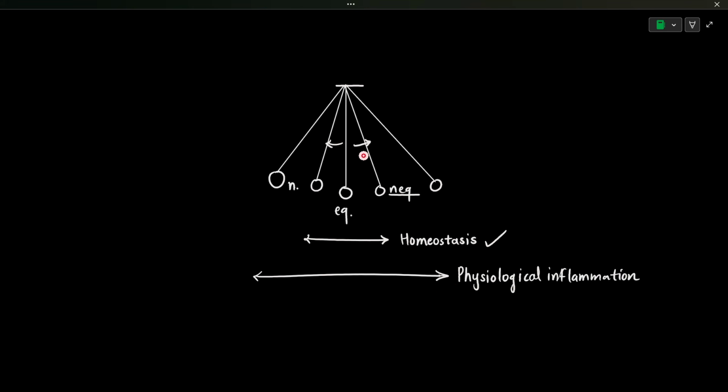Assume you are applying only a little force on this pendulum. The range will increase, but after some time it will come back to the normal simple harmonic motion, the state of homeostasis. So the state of homeostasis is perturbed by external factors, external pathogenic attacks, meaning the infection. And once that state is disturbed, the inflammatory mediators are going to get secreted.